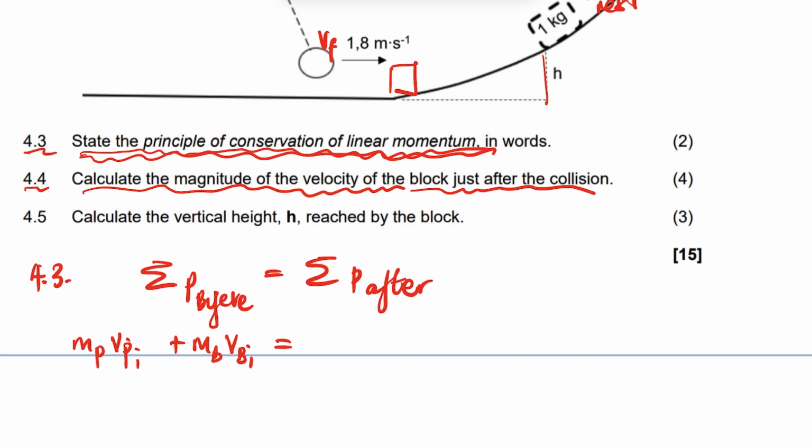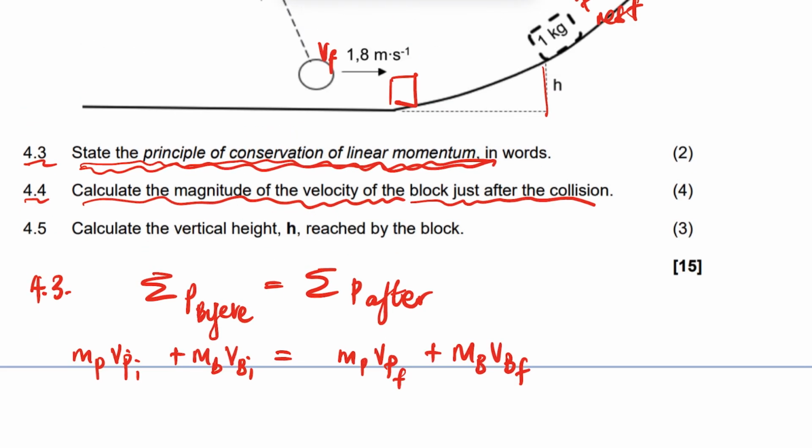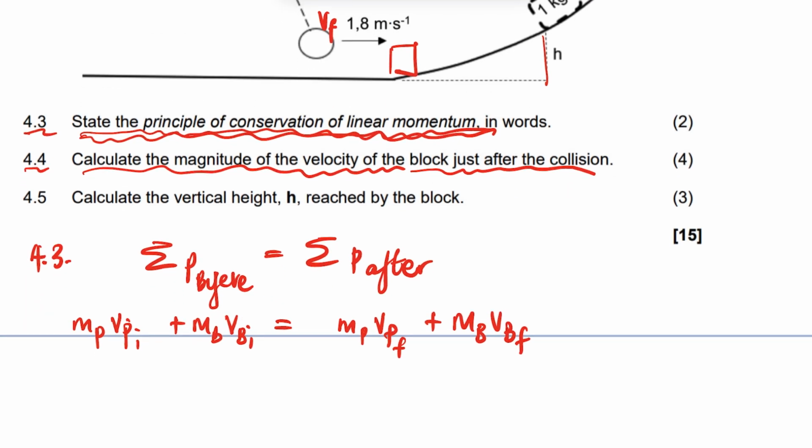And then after collision, they're not combined, so it's the mass of the pendulum times the final velocity of the pendulum, plus the mass of the block times the final velocity of the block, right?